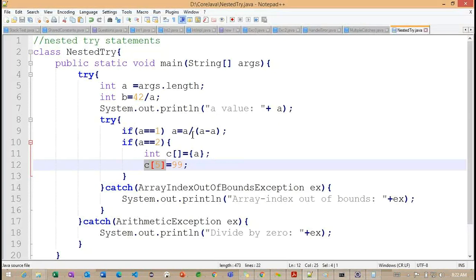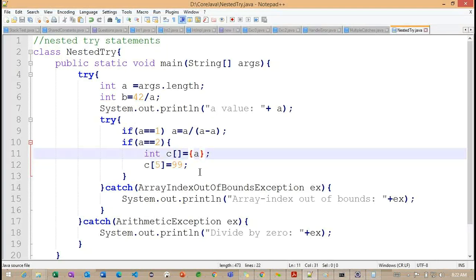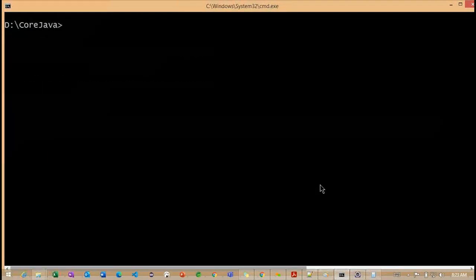Getting the point. Now if you observe carefully, let's see whether we are going to get any error or not.